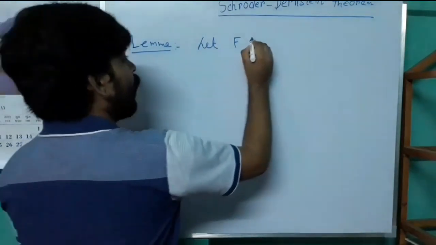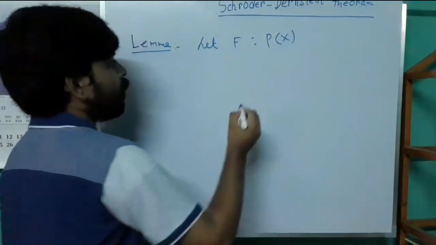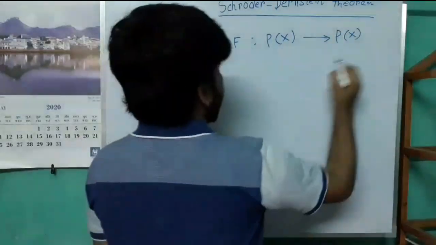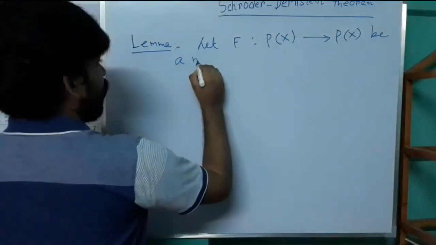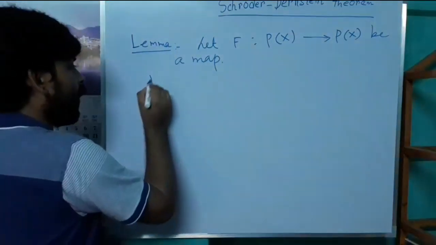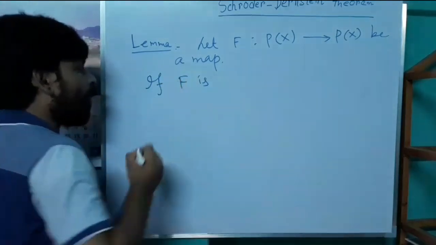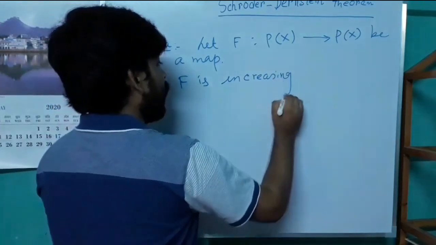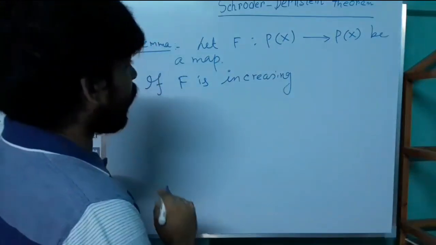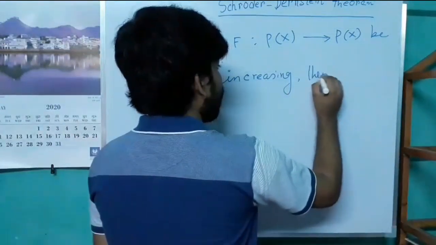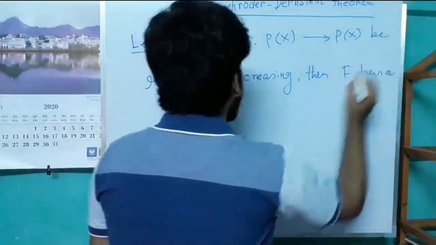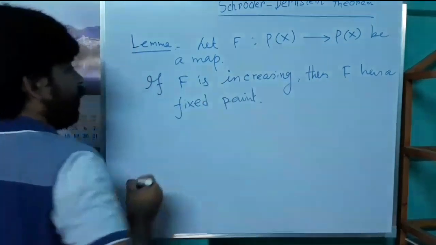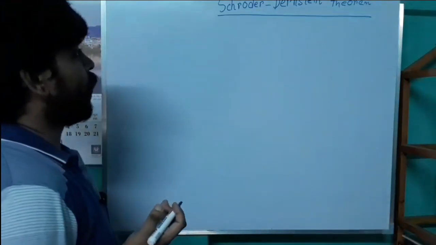Let capital F be a map from the power set of X to the power set of X. If F is increasing, then F has a fixed point. Okay, now we prove the Schröder-Bernstein theorem.